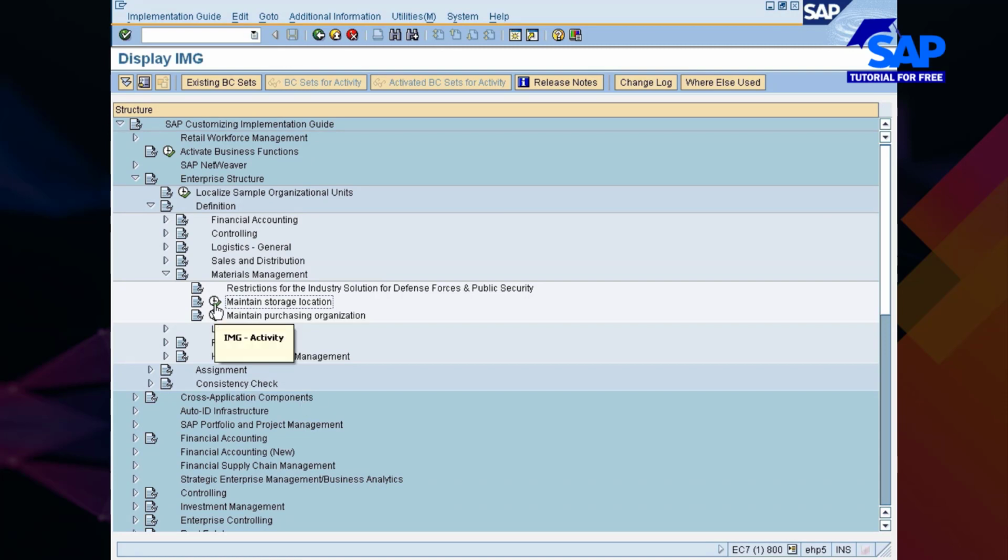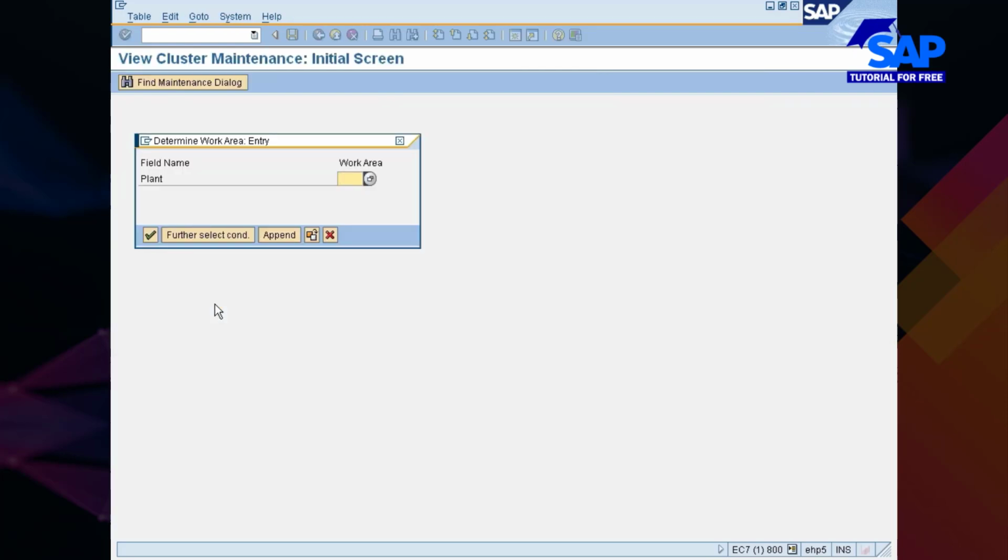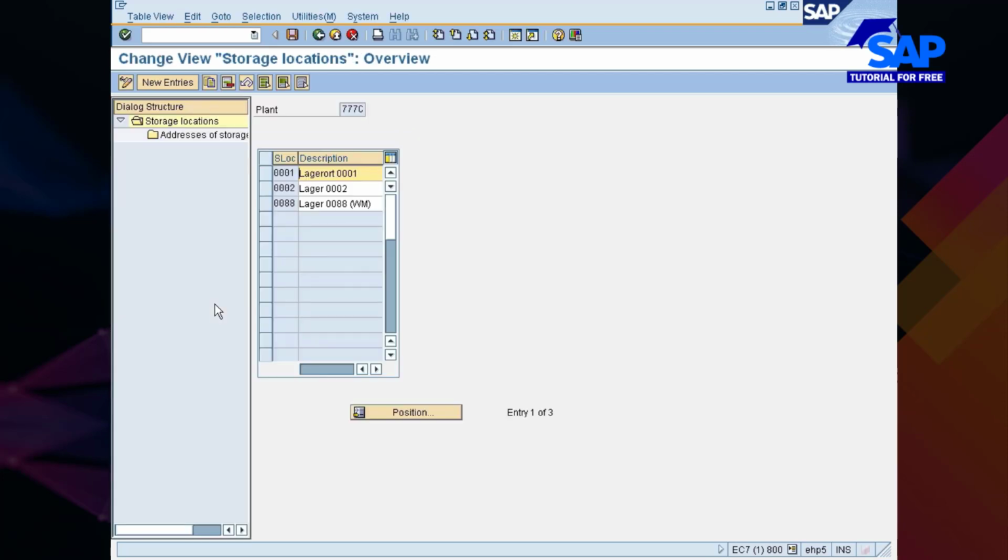Now you see here storage location. Storage location will always be dependent on plant. Storage location on its own will never exist. Storage location will always be associated with plant. So therefore, while maintaining storage location, you have to give the plant as well. So I have plant 777C. So now I am going to define my storage locations within the plant Chennai, right?